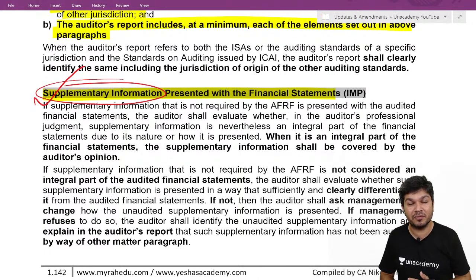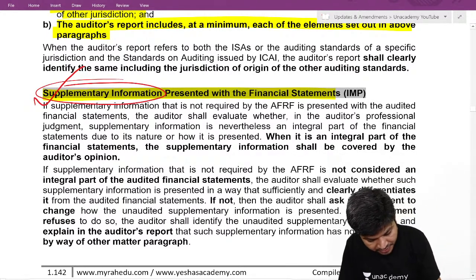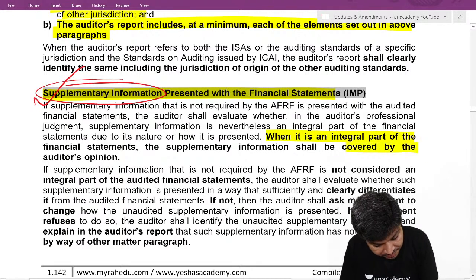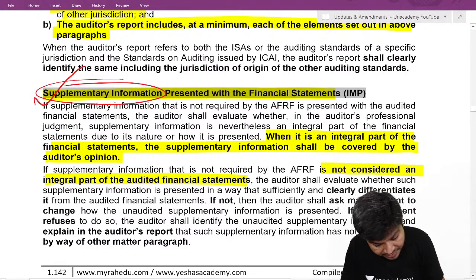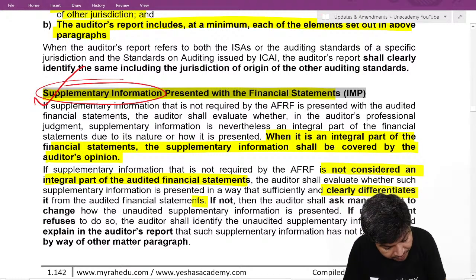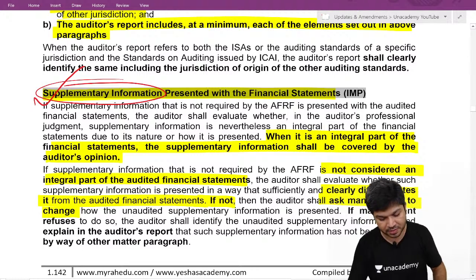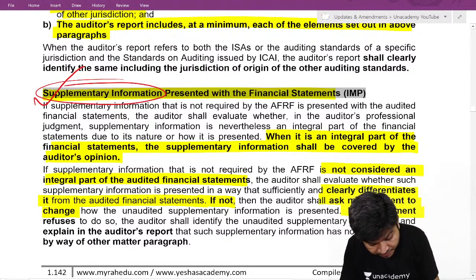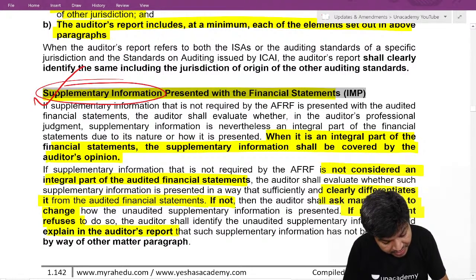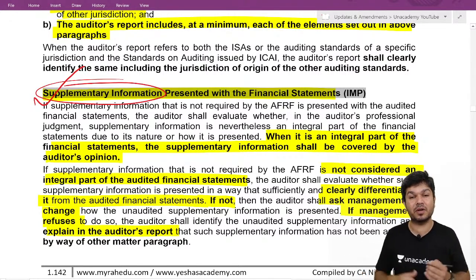If it's not a part of the financials, you should request management to distinguish it. When it is a part of the financial statements, it should be covered by your opinion. When it's not a part of the financial statements, it should be differentiated from them. If not, ask the management to change it. If management refuses, explain it in your audit report. Where? There's a special section for it.